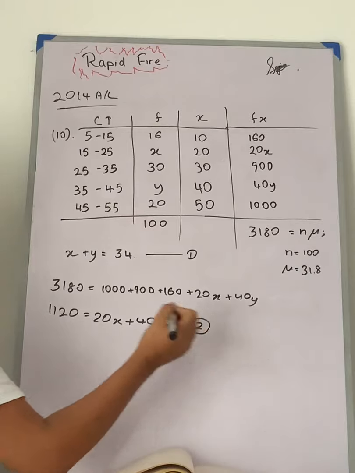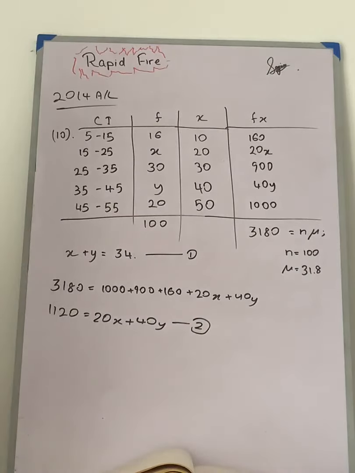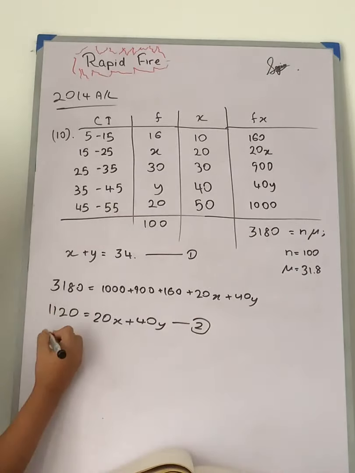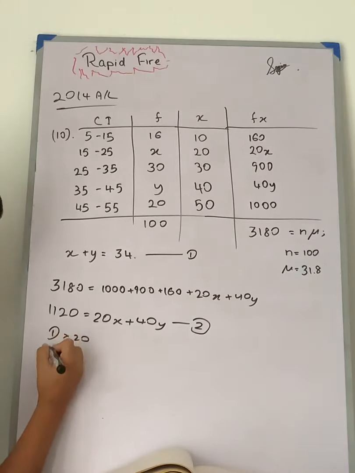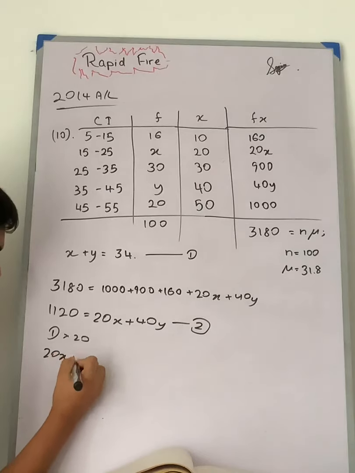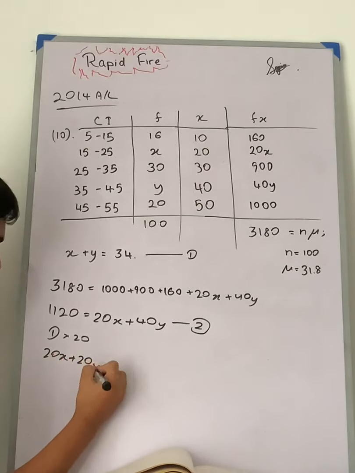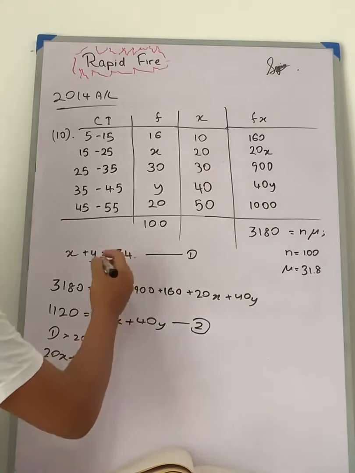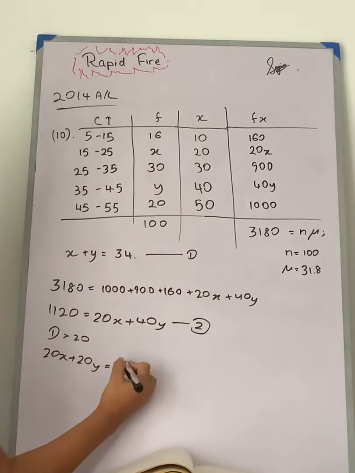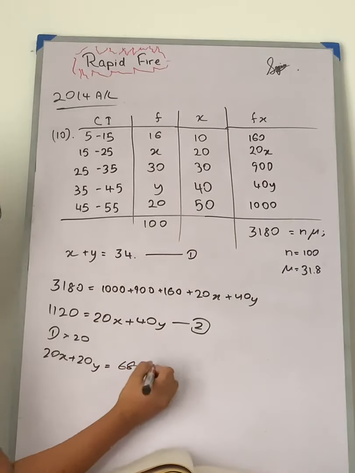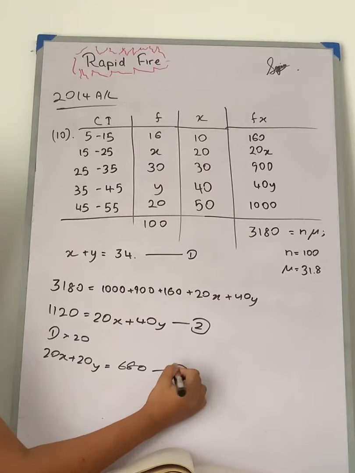All right. So from this we can multiply the first equation by 20. So 1 into 20 is equal to 20x plus 20y, and then we are going to get 34 into 20 is 680. So we have 680 here as the third equation. All right.